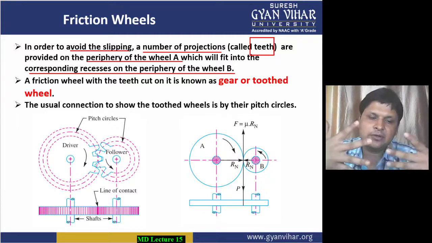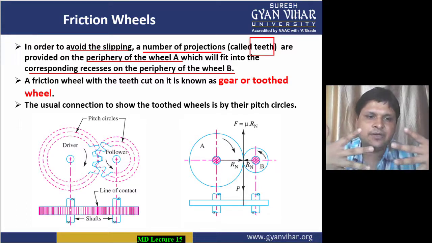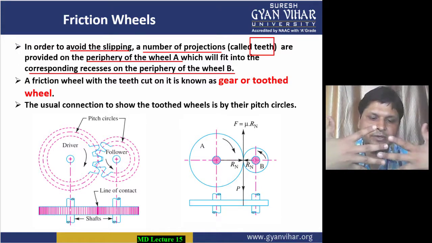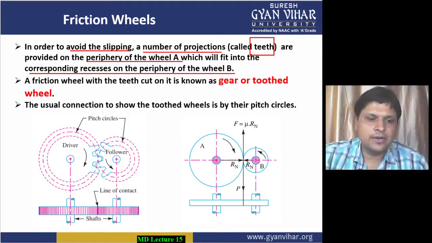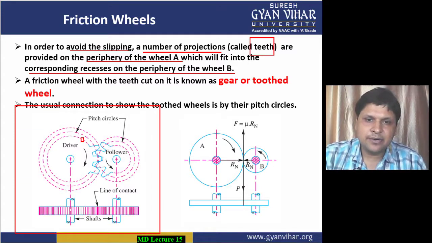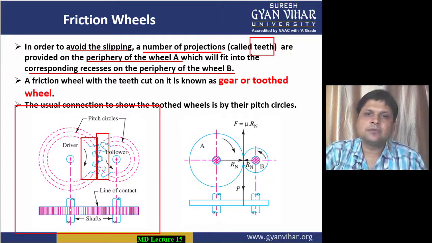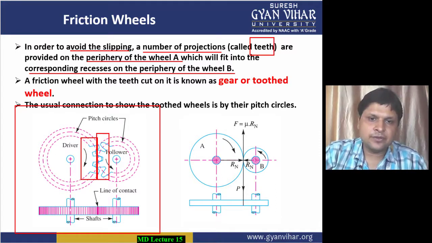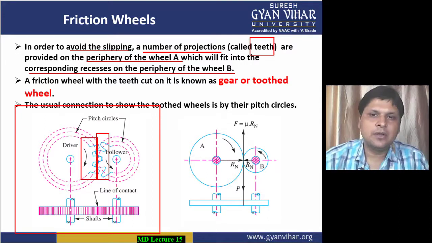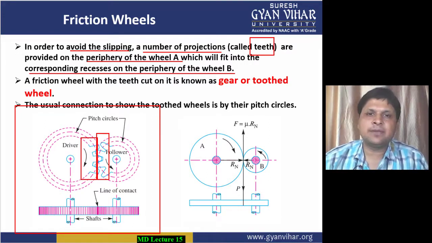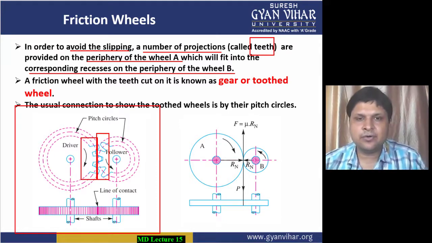So here, if this is the driving gear and this is the driven gear, the teeth of one fit into the teeth of the other. In this way, when the driver rotates, it moves the follower. In the diagram also you can see, students, teeth are made on the periphery of both the wheels, and the teeth of one fit into the recess of the other gear. In this way there is very little or no chance of slipping.